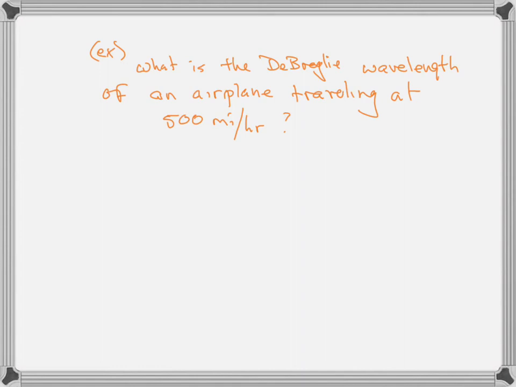Well, the momentum of that wavelength is mv, so we need to know the mass of an airplane. Look up the mass of an airplane. I don't care how big the airplane is. Let's say that it's 10 to the 6 kilograms, seems reasonable, times 500 miles an hour. Well, put it in meters per second. That's about 250 meters per second. We're just getting approximate numbers here.